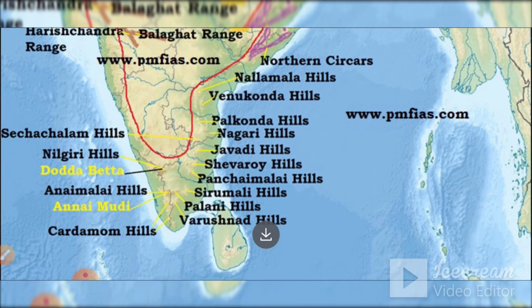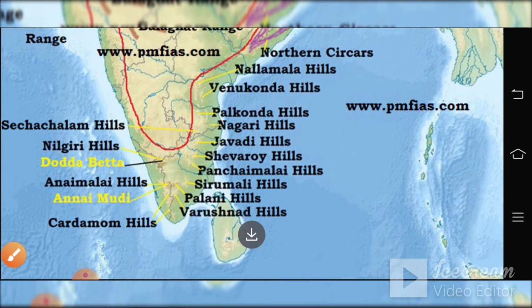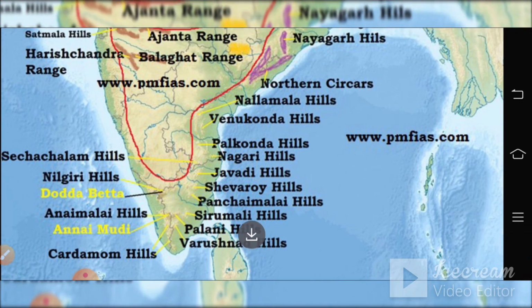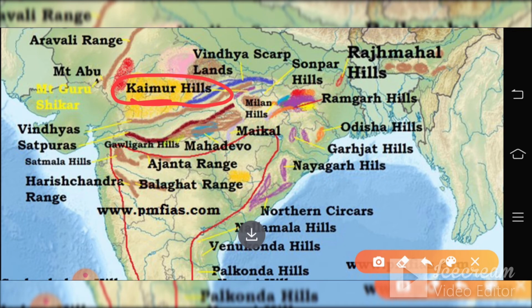So Cardamom Hills are not part of Coromandel coast. They are in the Western Ghats, whereas Coromandel coast is in Tamil Nadu. Cardamom is in the Western Ghats, where it meets Kerala and Tamil Nadu. And Kaimur Hills is not in Konkan coast again. Kaimur Hills are over here, nearby to the Aravalli range. And then Mahadeo is in central India, and then Mikir Hills are over here in the northeast.